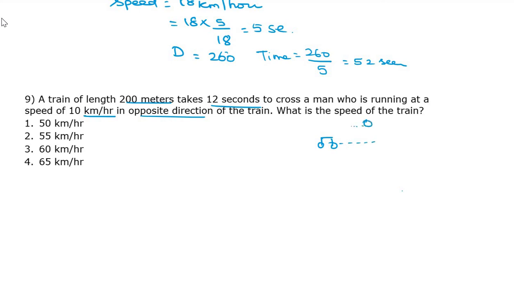Man is running. Both are moving. Okay, it is a third and fourth type. Opposite direction. So what is the speed of the train? So it is here relative speed only. Speed of the train we don't know.